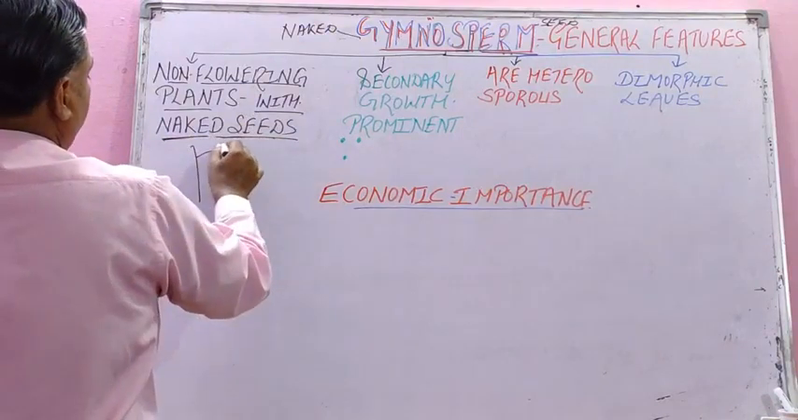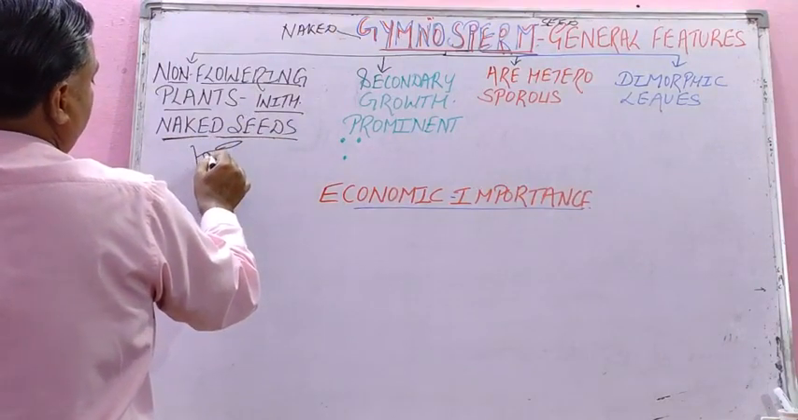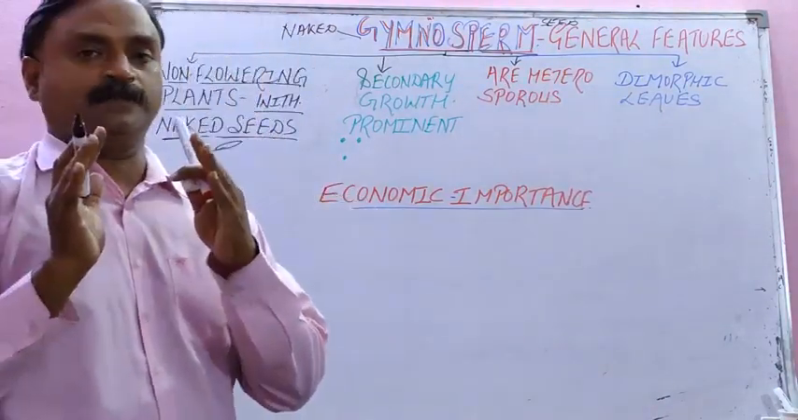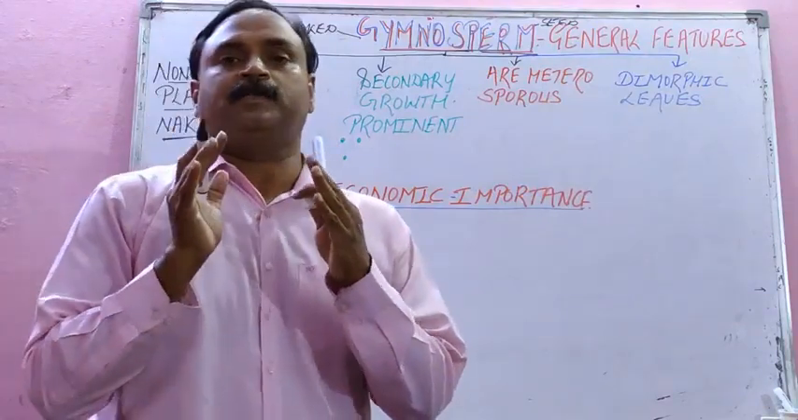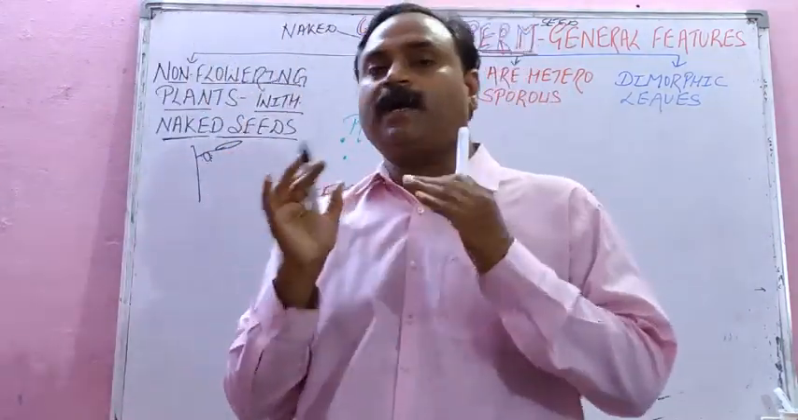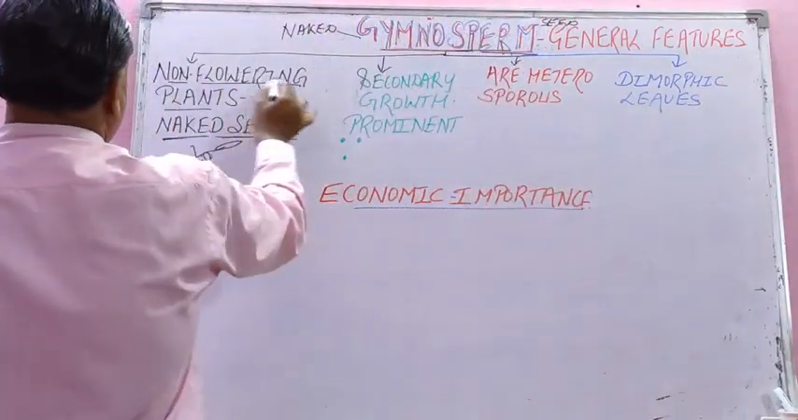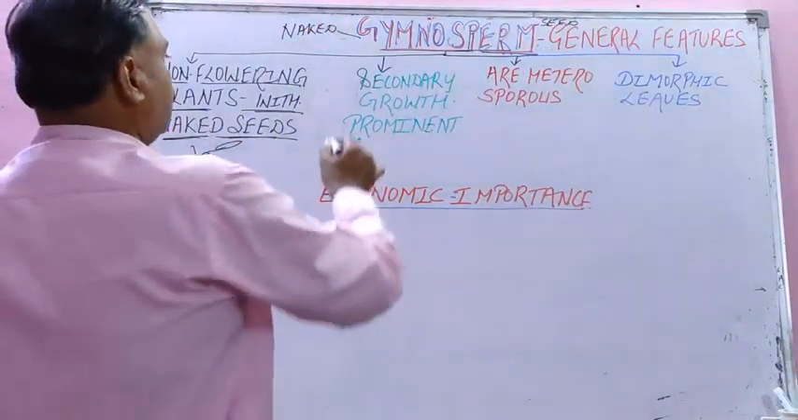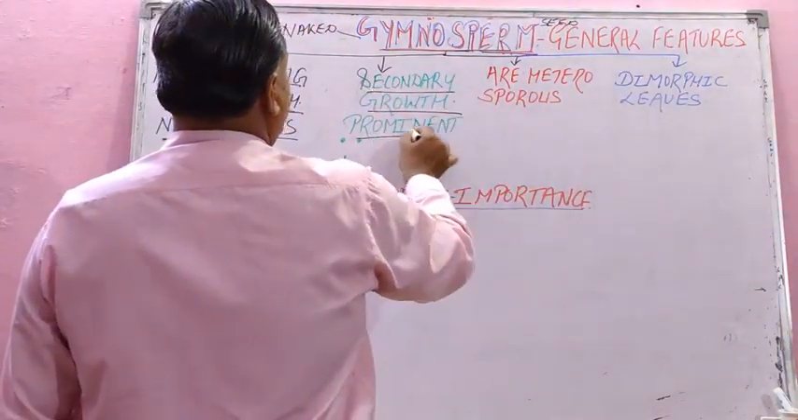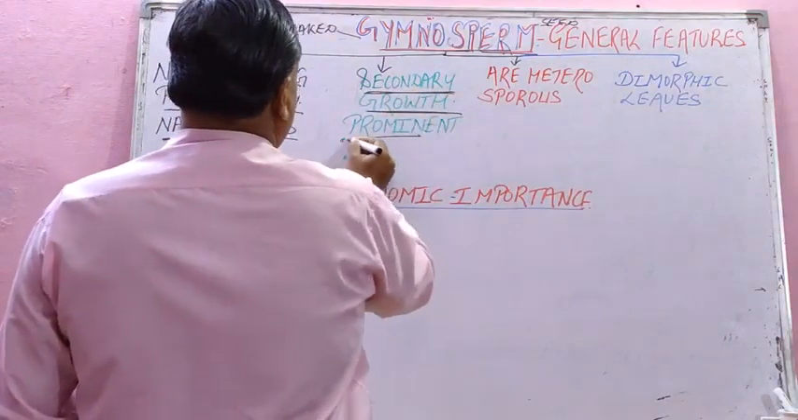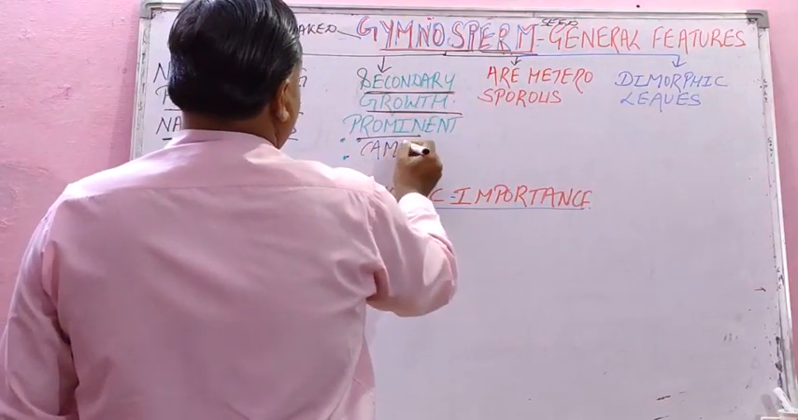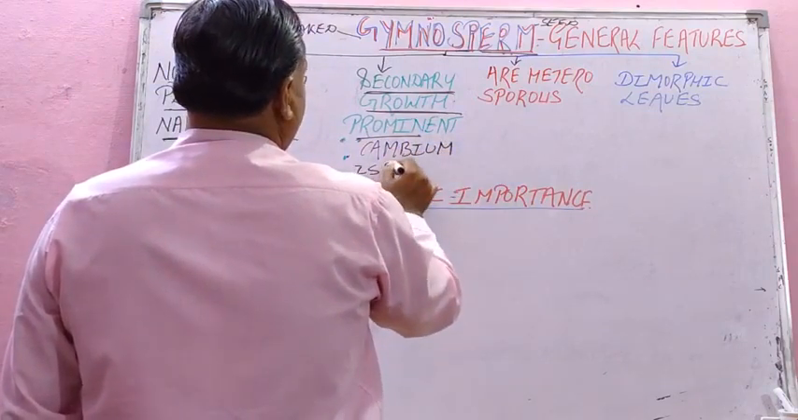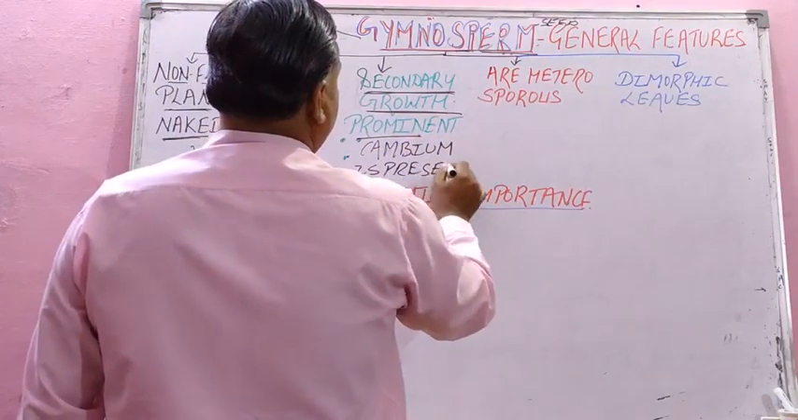This means that in the plant body seeds are there but they are naked, they are not enclosed in the fruit wall or ovary, that is, the pericarp. They are not enclosed in pericarp, isn't it? So non-flowering plants with naked seeds. That is the first feature. Second, students, they exhibit very prominent secondary growth because of the presence of cambium. Cambium is present, isn't it?